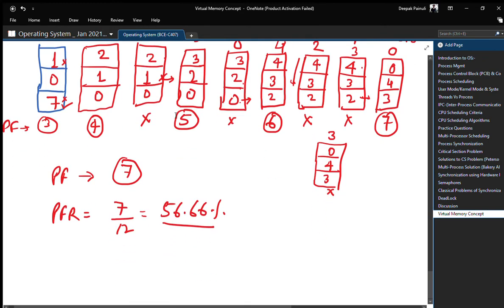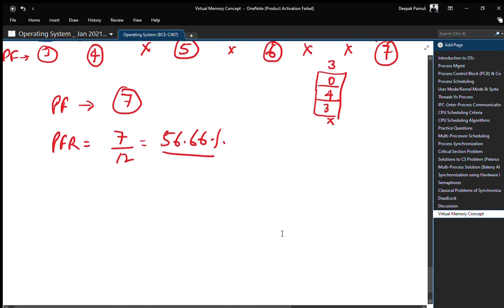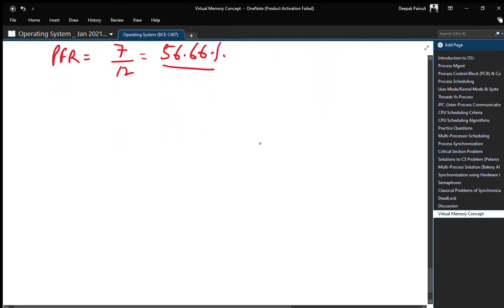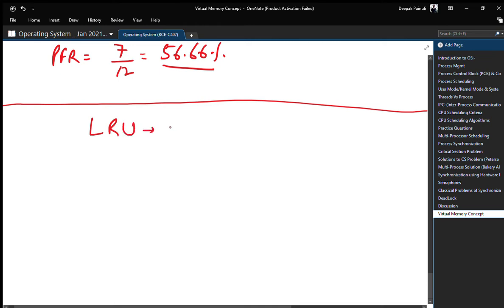Now come to the next page replacement algorithm we have, which is LRU, least recently used.